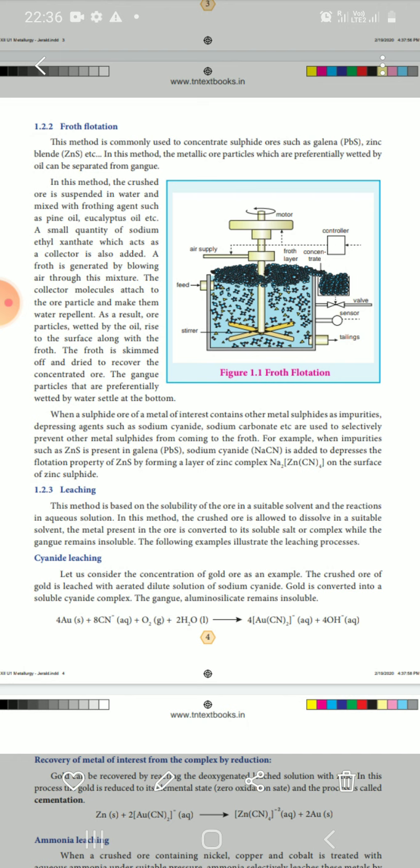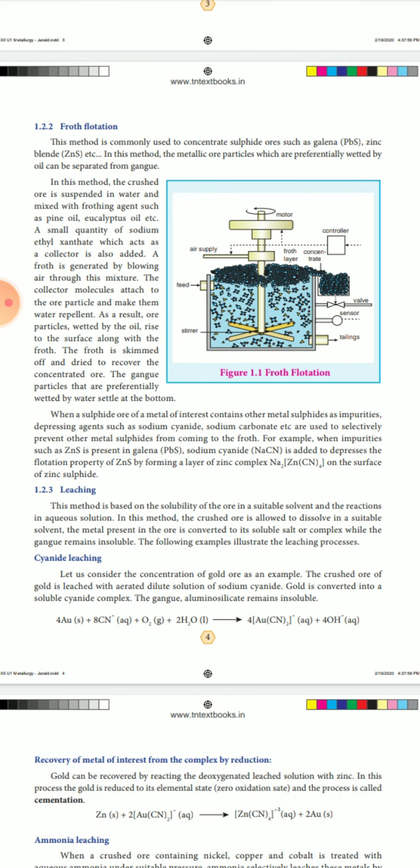So first we can dissolve the crushed ore of gold in cyanide. The gold can be soluble in the cyanide. Both are mixed, but the insoluble gangue will be removed. Then recovery of the metal of interest from the complex by reduction. Then by reduction, we can remove the gangue or matrix.